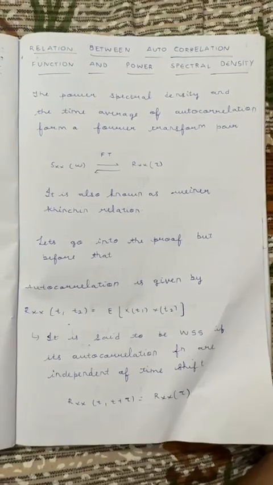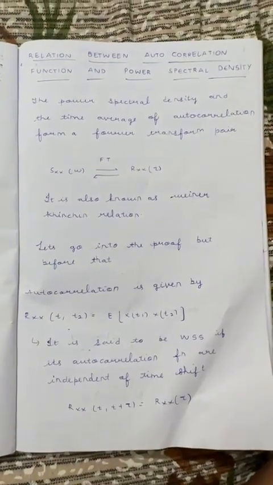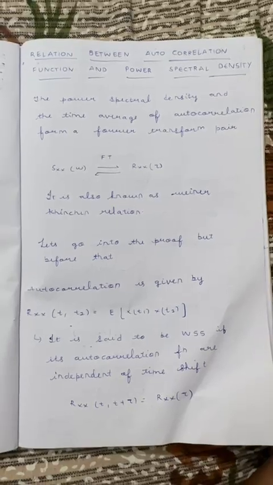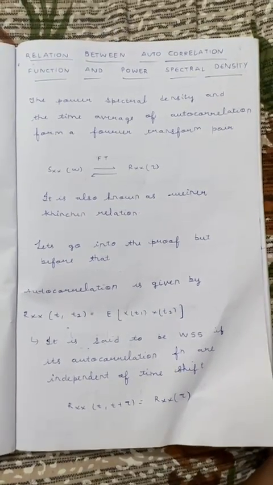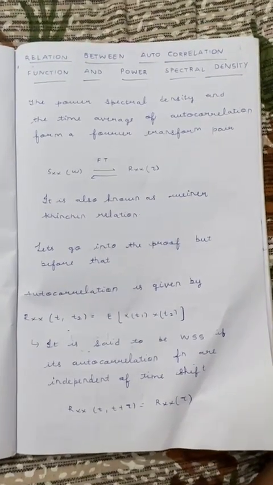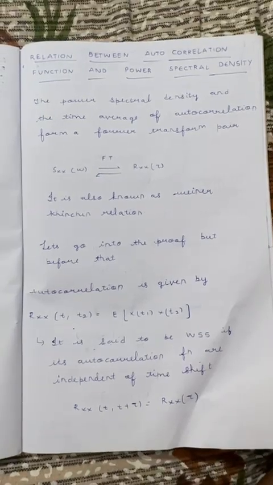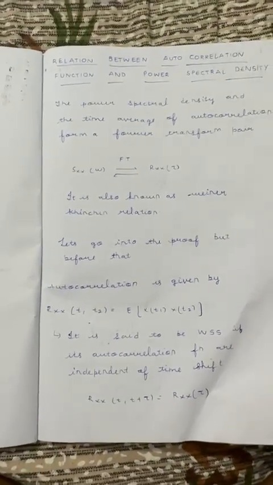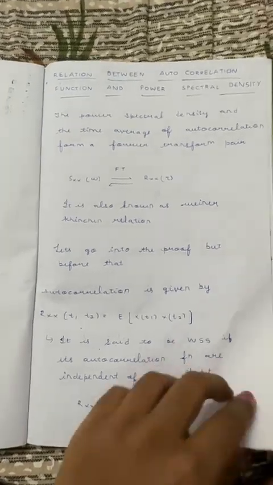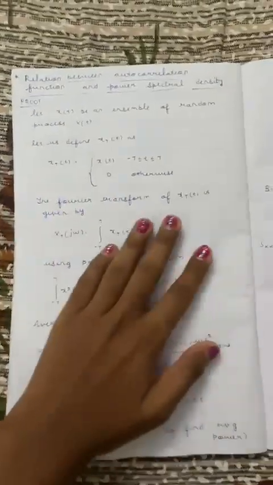So in today's lecture, we are going to see the relation between the autocorrelation function and the power spectral density. They both form a Fourier transform pair, which is also known as the Wiener-Khinchin relation. Autocorrelation tells us the similarity between the signal and the shifted version of the signal, and the power spectral density tells us about the power contained in the signal at different frequencies. So let us go into the proof.